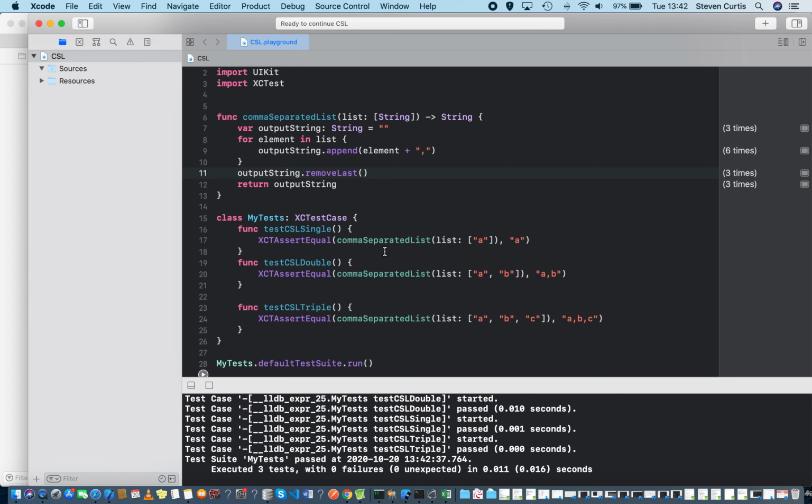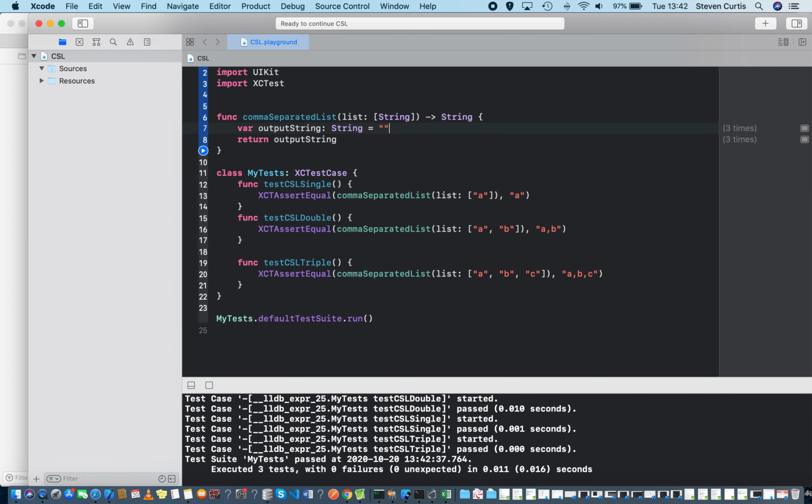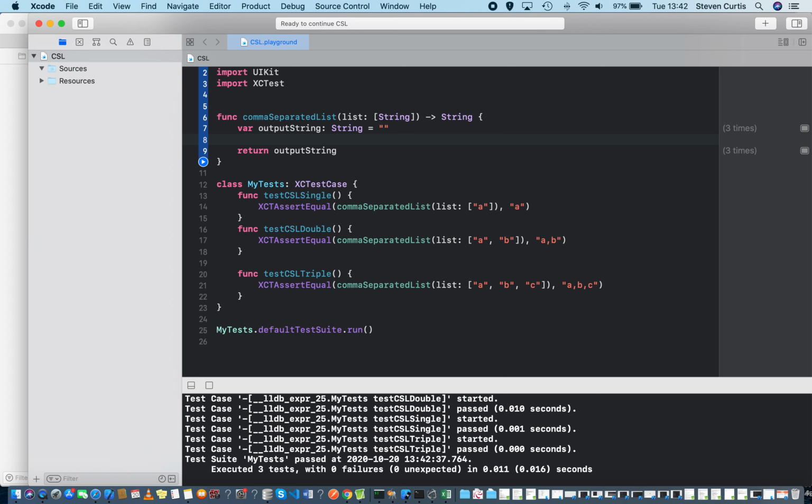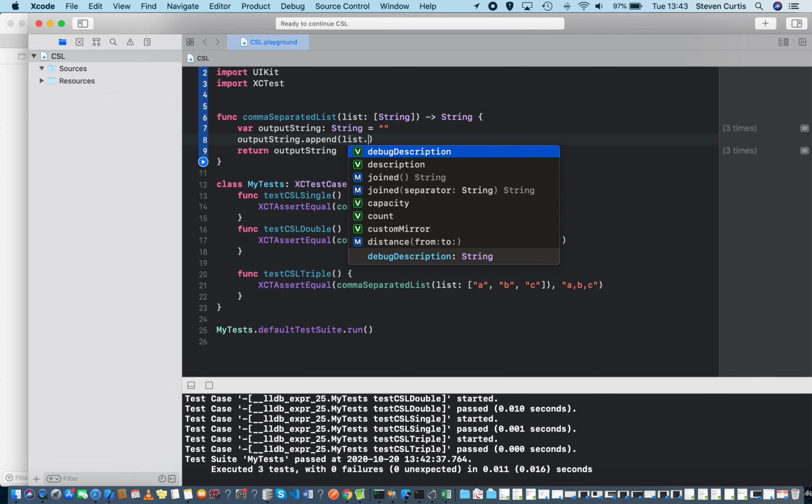Which is fine, but removing the last, it's all a bit messy and probably quite slow as well. So the alternative I came up with is the output string. So we append, and again, it's each element from the list, and we use map.